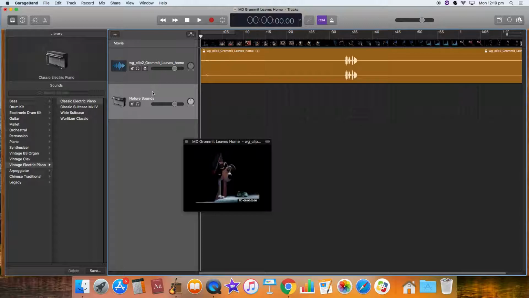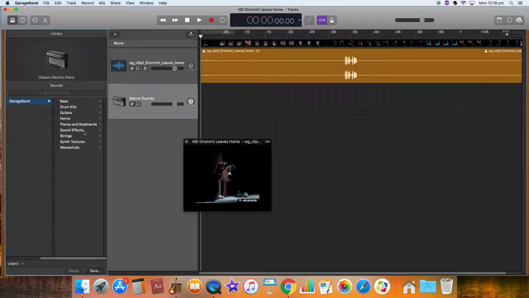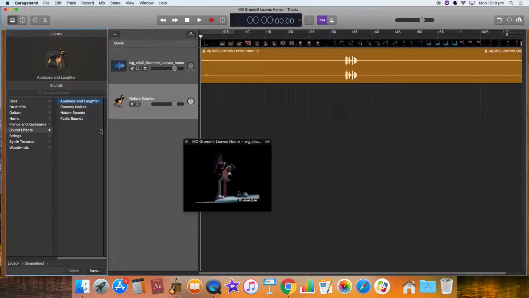So our MIDI keyboard here is set up so that we've just got a typical piano sound. We can use this also to record sound effects. So if I go down here to the legacy, click on GarageBand, we've got older set up here where we can access some sound effects sets. So if I click on to applause and laughter, you should assume that we'll hear applause and laughter.